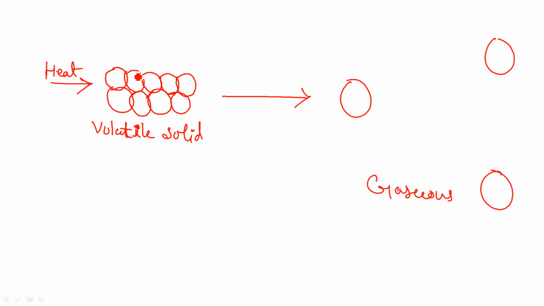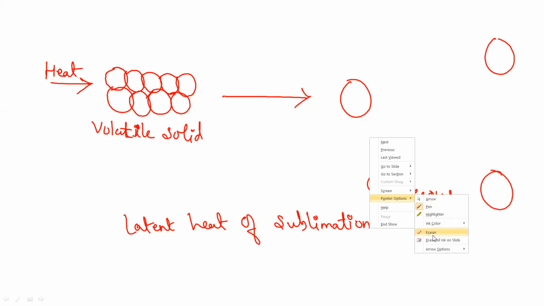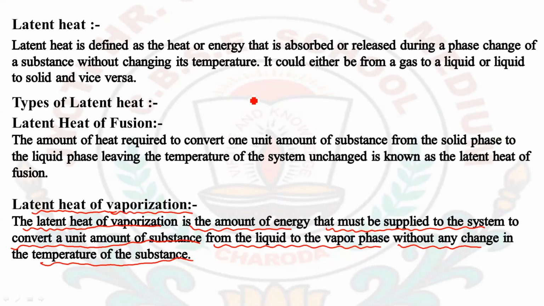So the amount of heat which is absorbed here to convert the state of the substance directly from solid to gaseous without changing the temperature is known as latent heat of sublimation. So these were the three types of latent heat, all of which I have explained here.